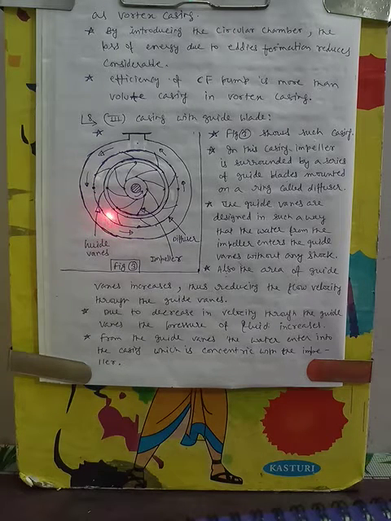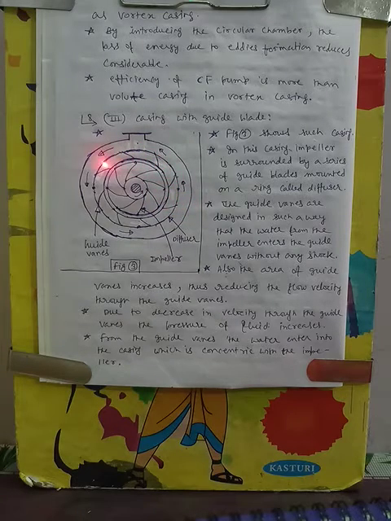Here after the impeller, guide blades are introduced, and these guide vanes are called diffuser. It gives shock-free outcoming of the liquid from the impeller. From the impeller, water enters in these guide blades, this diffuser.